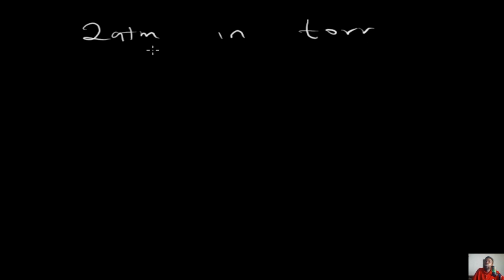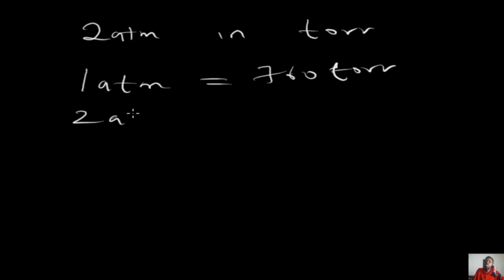How do you convert 2 atm to torr? It's quite simple. First of all, how many torr make 1 atm? It relates the standard values of the atm and torr. So you have that 1 atm is equivalent to 760 torr. And if that is the case, it means that 2 atm will be equal to x torr.